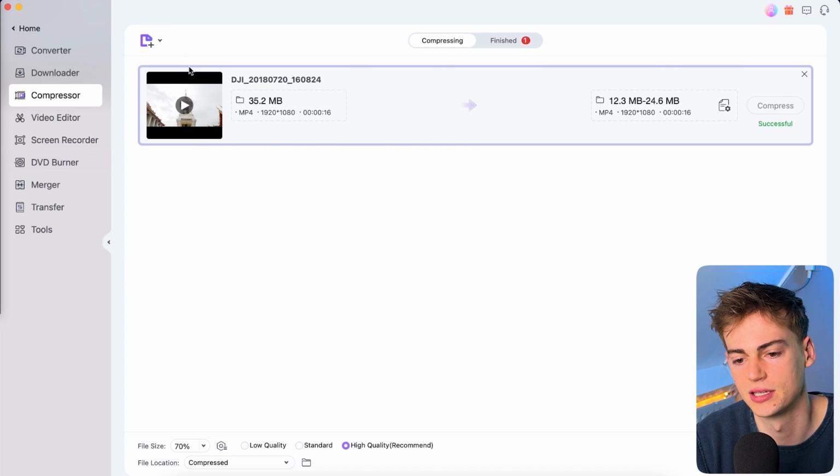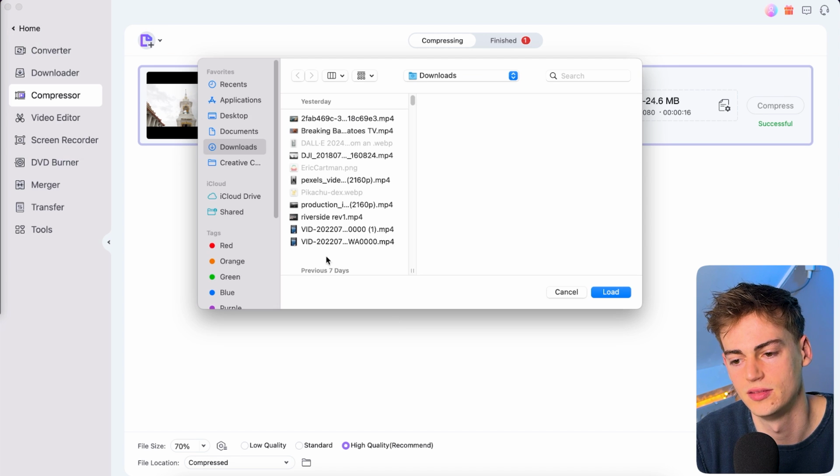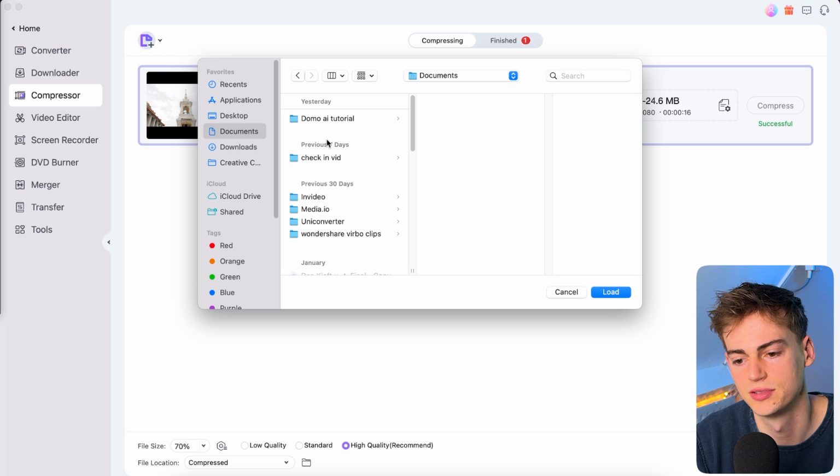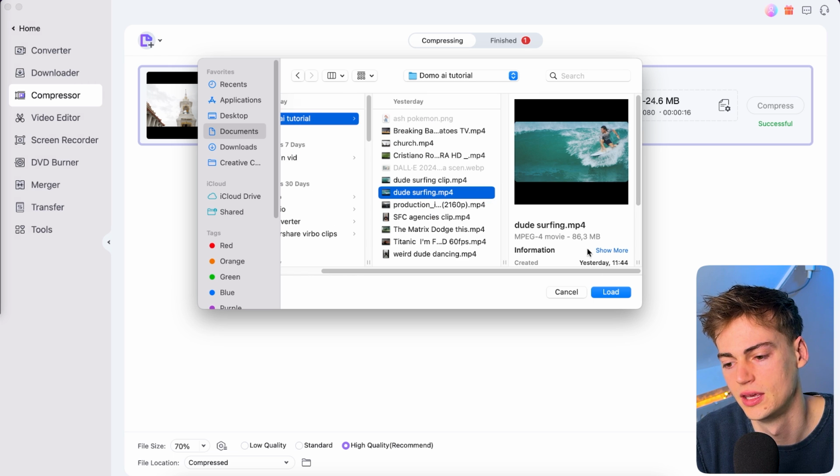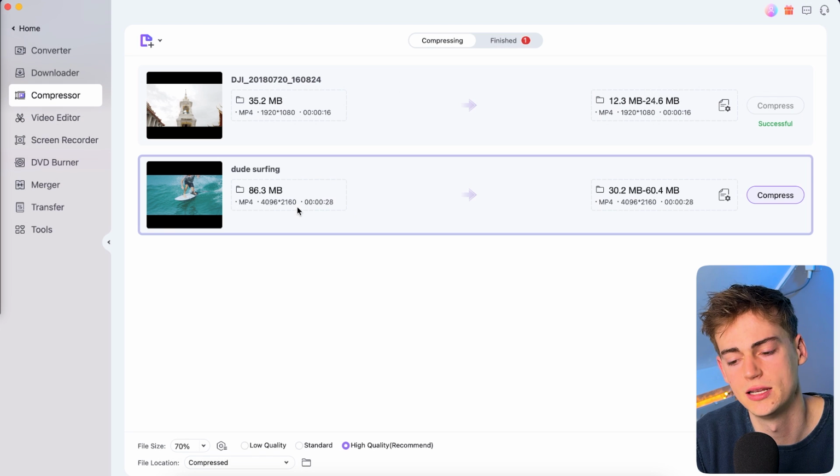So I have my clip and I'm gonna click on add. Then I'm gonna select the clip that I have. So I have this Domo AI tutorial. Then I have my dude surfing. And as you can see, this is 86 MB. Now we load it in. And here we click on compress, and we need it to be like 25 MB or less.